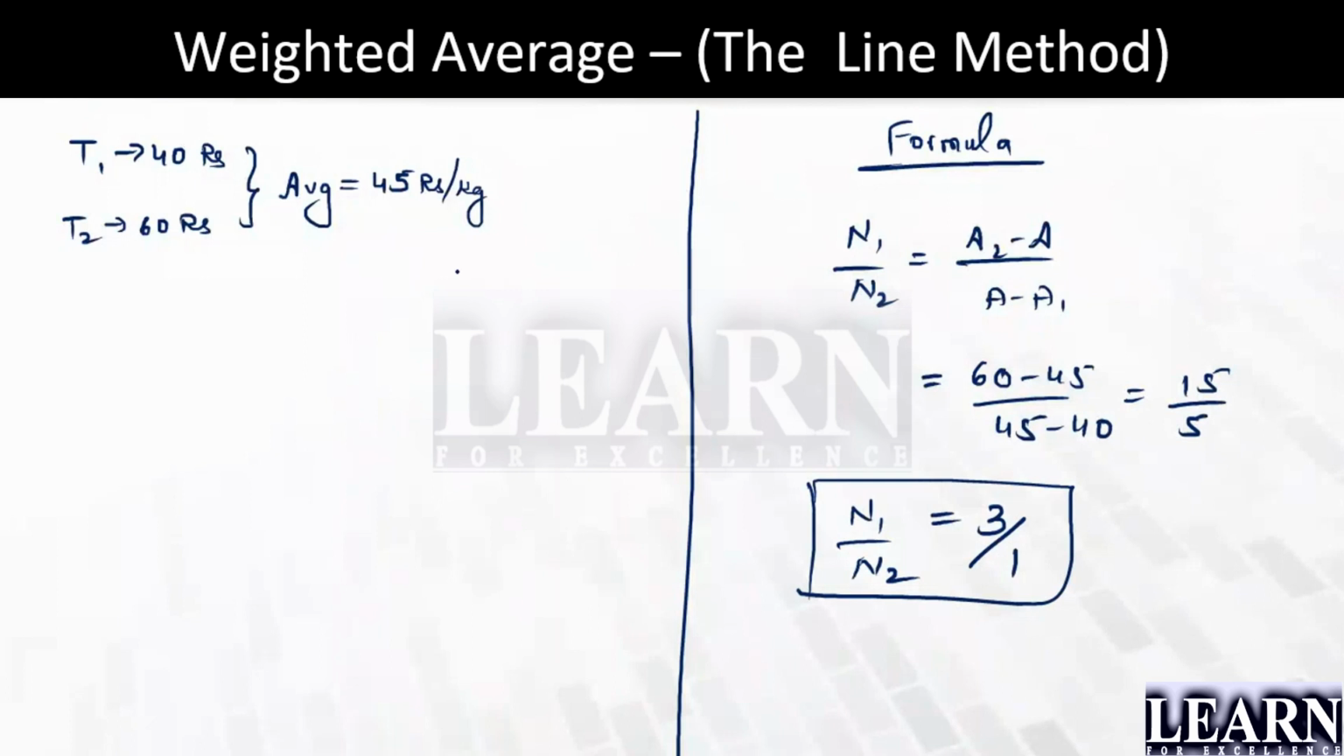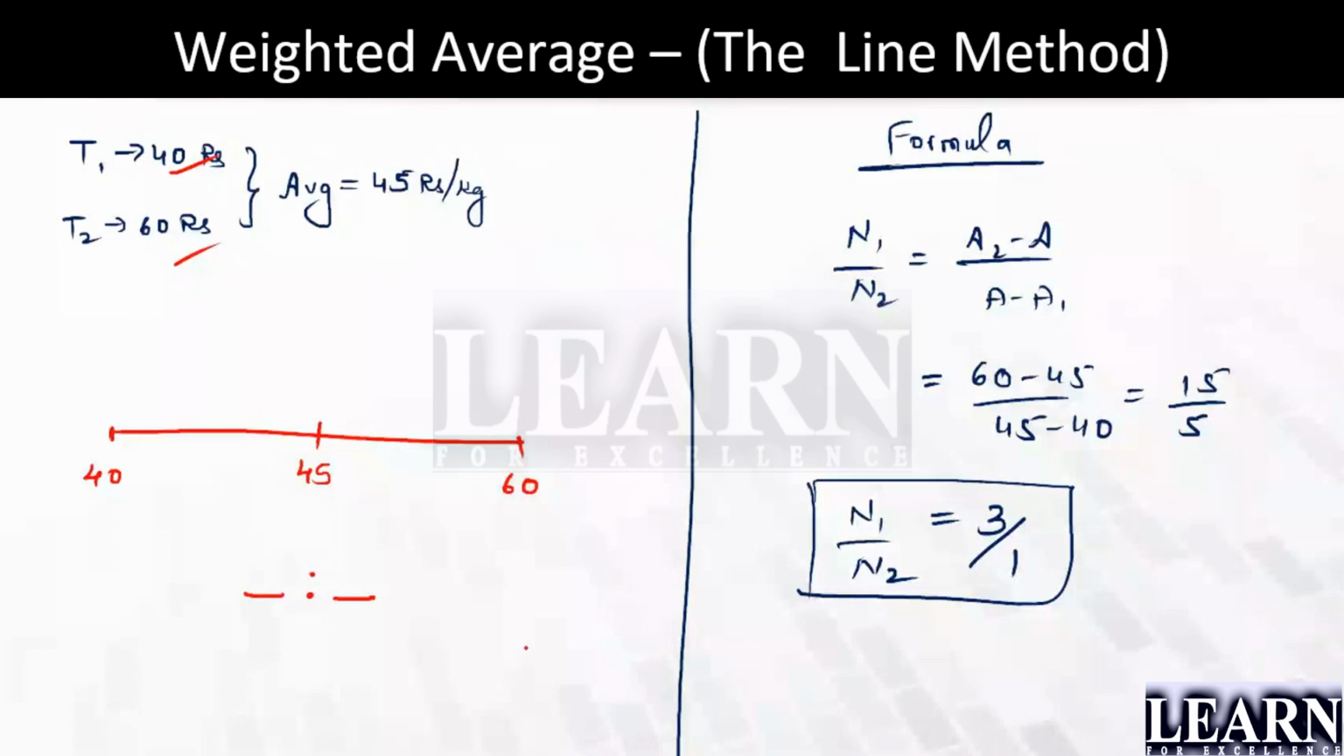So look here how we are going to tackle this with the line method. What are the values they have given? Rates. So where do I write the rates? 40 on the left side, 60 on the right side. And they have given the average, so I'll write the average in between. Now I don't know the ratio. They're asking in what ratio they have to be mixed.